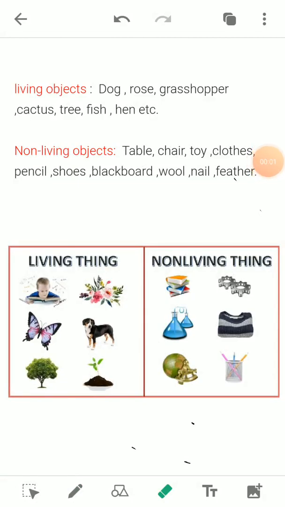Living objects are classified as a man, a living thing, a flower, a butterfly, a dog, a small plant, or a tree. There are a lot more, like grasshopper, earthworm, fish, or algae, hydrilla. All these things are classified as living objects or living things. Whereas non-living things are a beaker, a cloth, a toy, a book, a pen, a knife, a pencil, wool. All these things are considered non-living things.